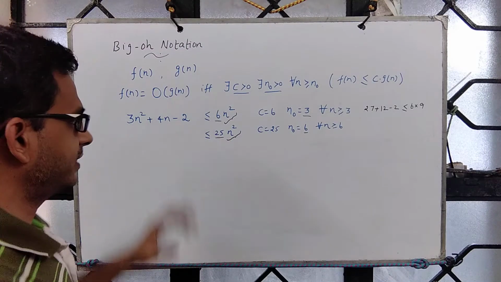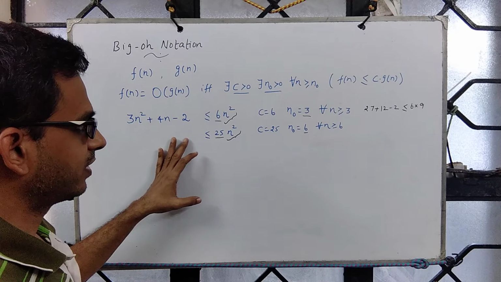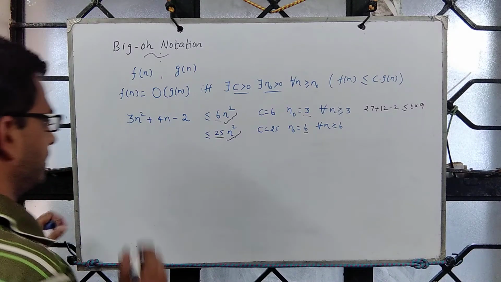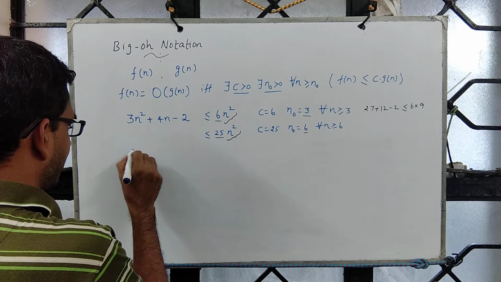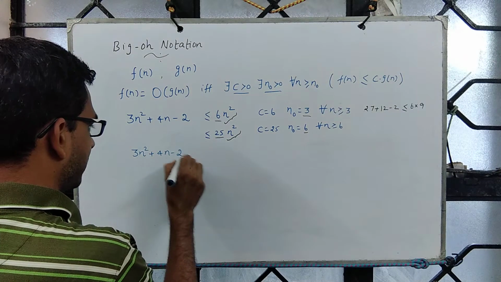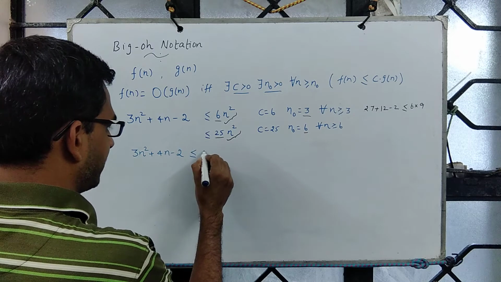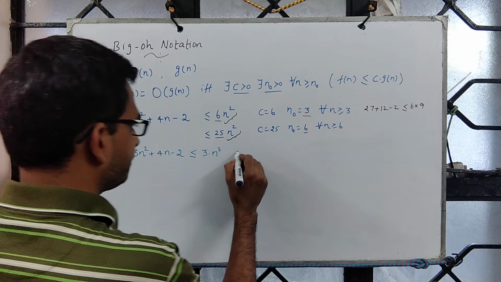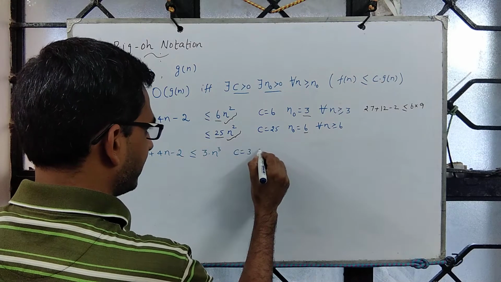So interestingly, this can be upper bounded using a couple of more asymptotic functions. For example, I can say 3n square plus 4n minus 2 is upper bounded by, say, 3 times n cube, and constant is c.